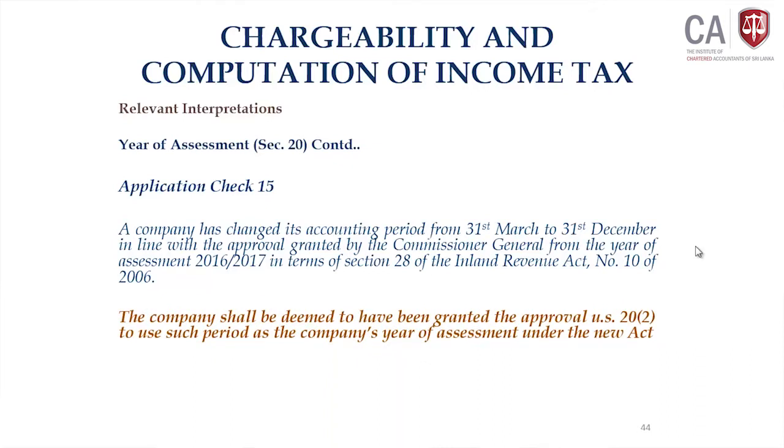So, what I am trying to say here is, as per section 203, the company shall be deemed to have been granted the approval under the new act as well to change the year of assessment. Okay.